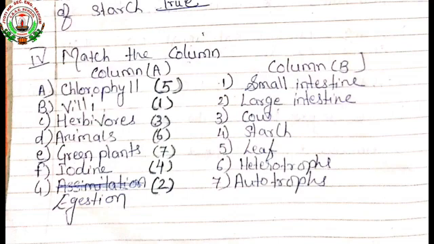Herbivorous means plant-eating animals. The example given here is cow. So the answer is 3. Now D, animals. The answer is 6.